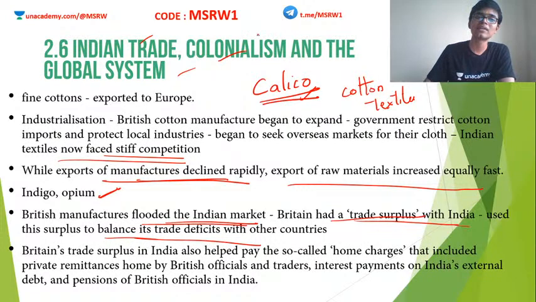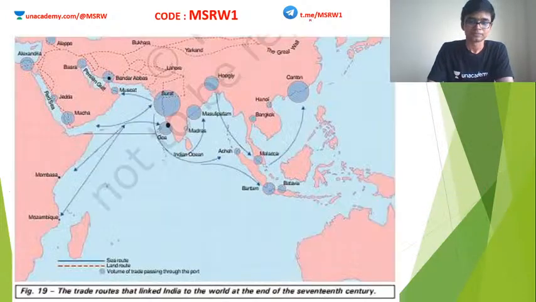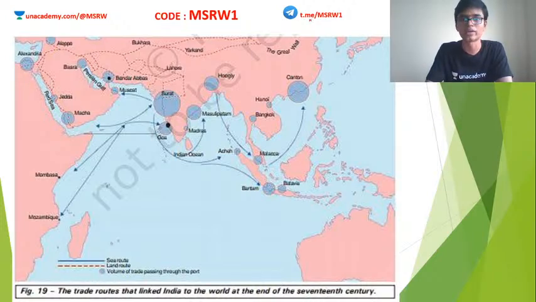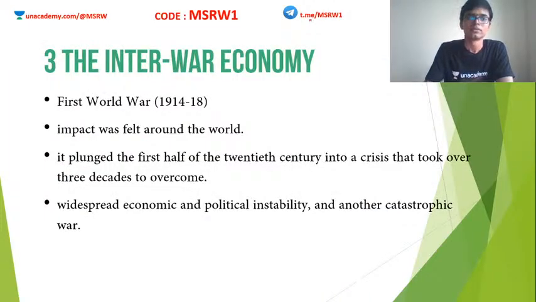Earlier, Britain used to pay for Indian goods with British money. But now they began to make money within India, and using this money they started paying for Indian goods. So there is nothing good for India here. Actually, the Indian economy is being drained to Britain. Britain used this surplus to bring down the trade deficit in its favor. Clear? Now you can see the various trade routes in this map. When I upload this slide, the PDF in the Telegram channel, you can go through it and have a look at it. Okay. The interwar economy.